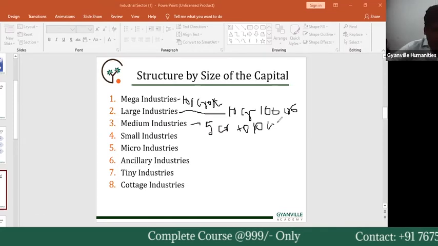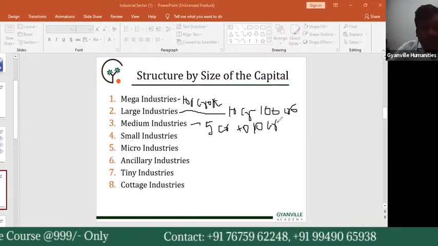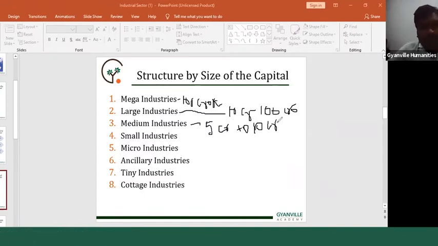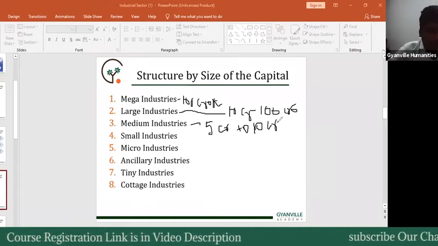So that is the third category. The industries with investment of more than 5 crore rupees but less than 10 crore rupees in manufacturing units are called medium industry. The limit is 2 crore rupees to 5 crore rupees for service enterprises.